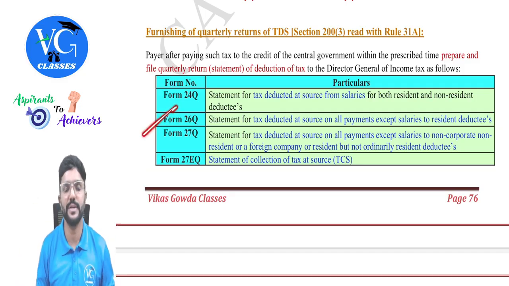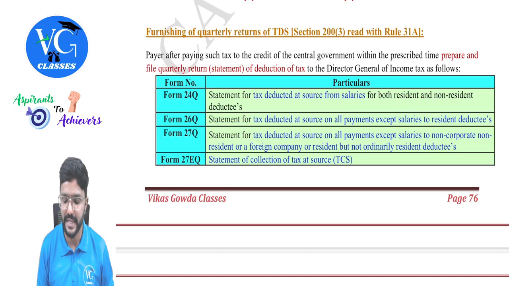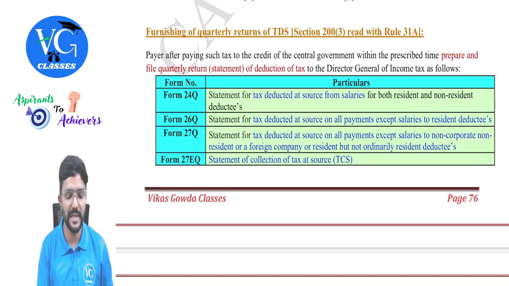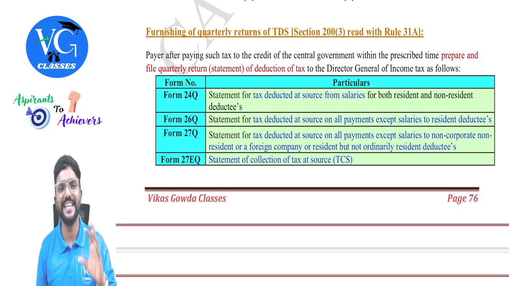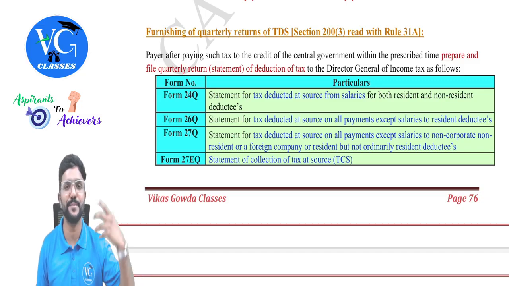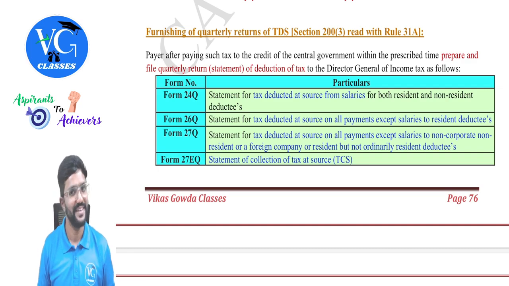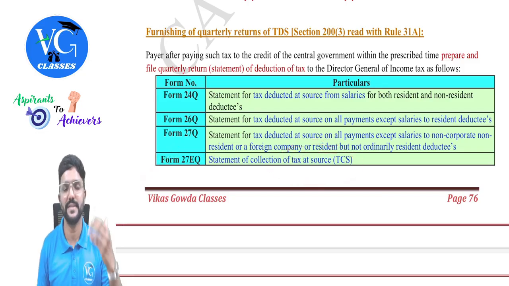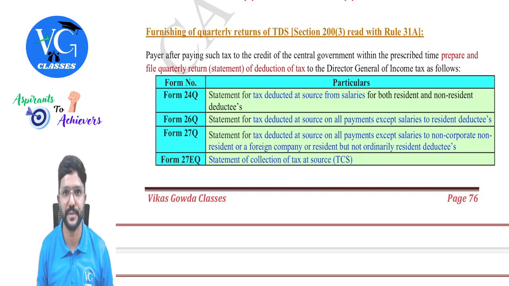Whereas 26Q is for the TDS deducted on any payment made to a resident other than salary payment, because salary is covered here. Whereas 27Q is for the TDS deducted on any payment made to a non-resident other than salary. Got it? Whereas 27EQ is for TCS returns, but I have just given it here along with TDS returns, guys, so that it will be in one place.